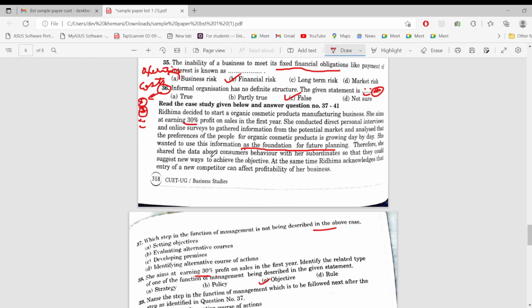Okay, so she shared the data about consumers' behavior with her subordinates so that they could suggest new ways to achieve the objective. Okay, so she is identifying the alternative courses also, no? One minute, because she's saying that she shared the data about consumers' behavior with her subordinates so that they could suggest new ways to achieve the objective. This is done for identifying alternative courses. But evaluate तो उसने कुछ नहीं किया अभी, है ना? So 37 का should be evaluating alternative courses.